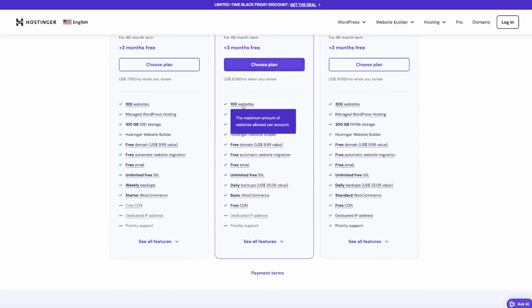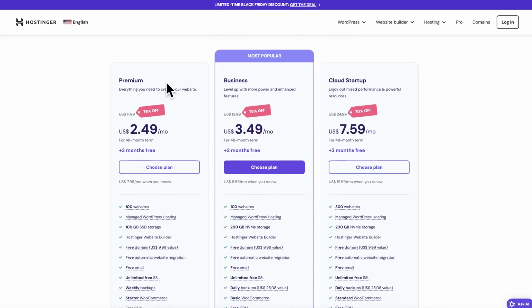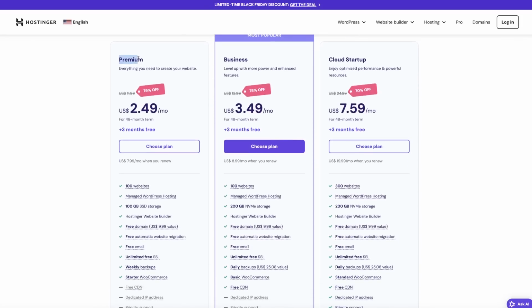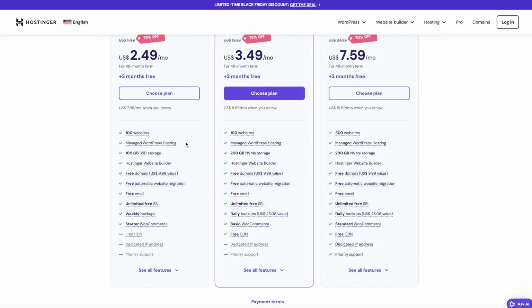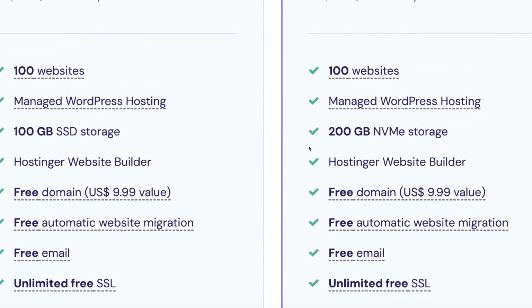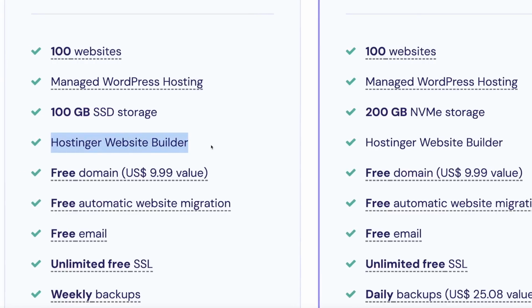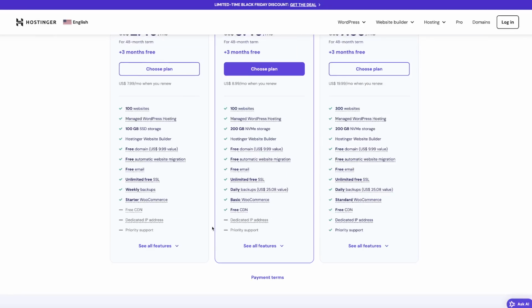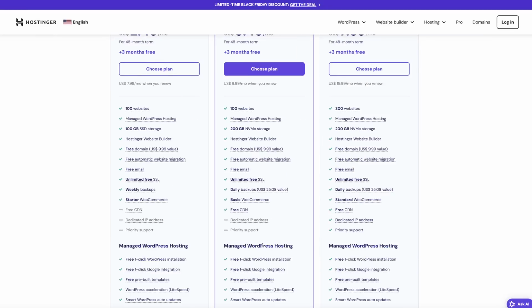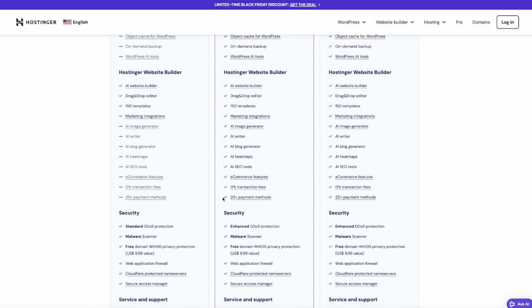What you can see is that for this low cost, with this software, you can get up to 100 websites. And I want to show you the difference between the business plan and the premium plan. You absolutely can use the premium plan, and that will give you managed WordPress hosting, and it does allow you the Hostinger website builder. But if I come down here and click on see all features, this is really what separates the two.